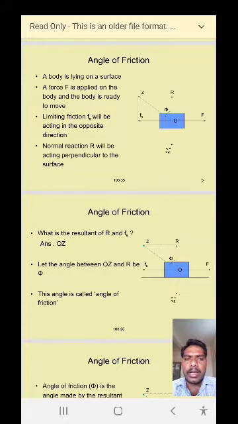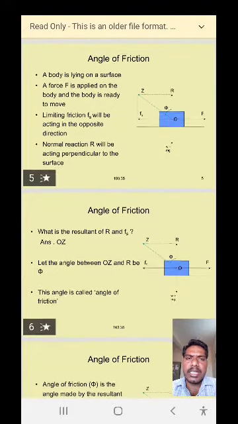Then at the center of the body, here O is the center of the body, OR is the normal reaction acting on the body, OFs is the static frictional force.